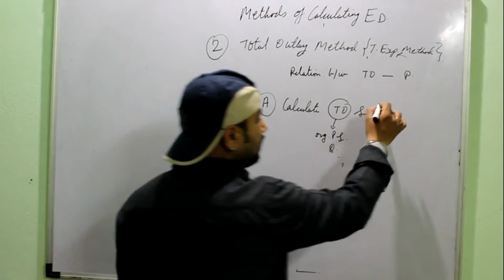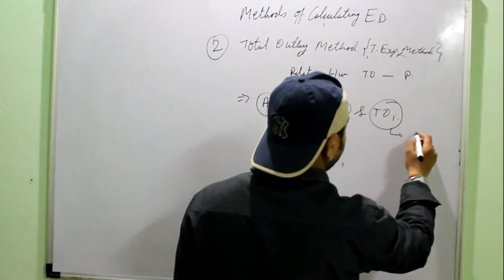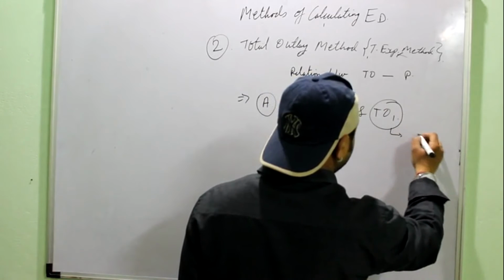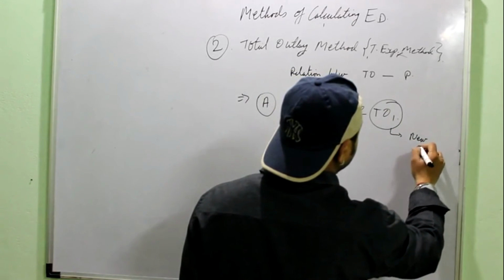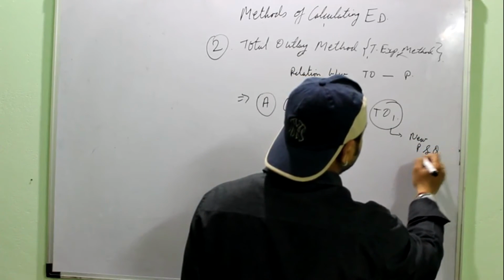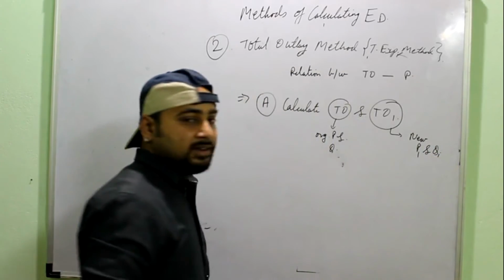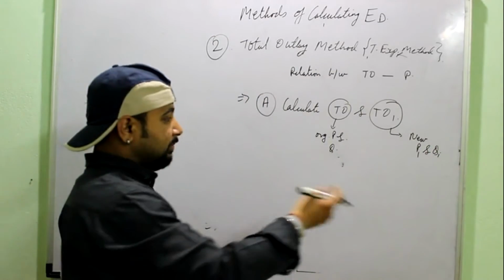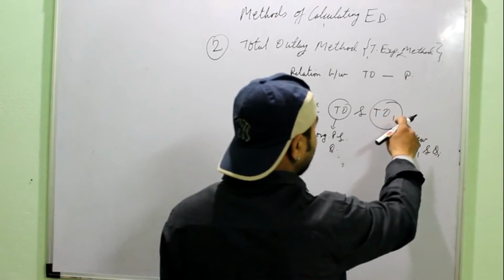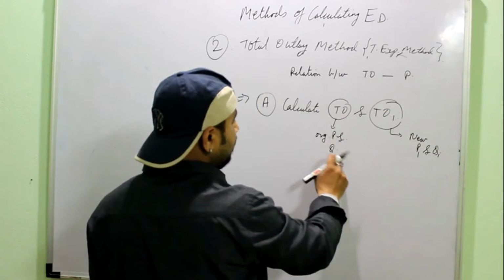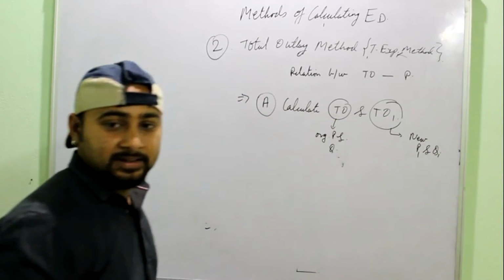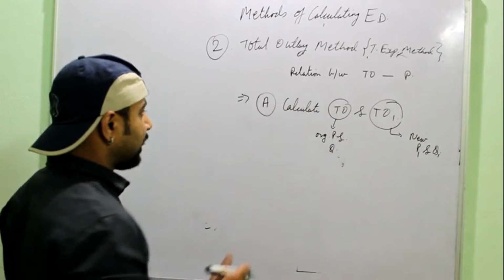Right? While total outlay 1 means the total outlay at the new price and new quantity, or we denote them as P1 and Q1. Right? So P1 into Q1 is equal to total outlay 1, TO1, and P into Q is equal to total outlay, that is the original total outlay.